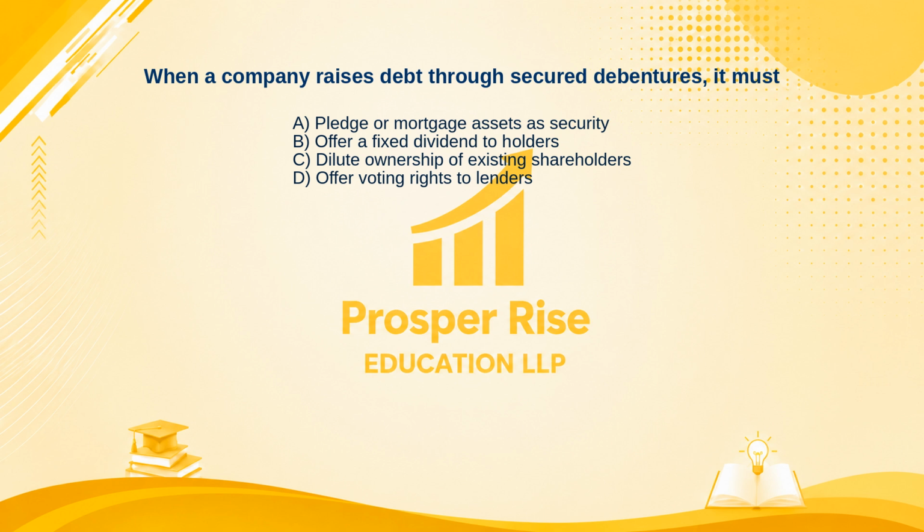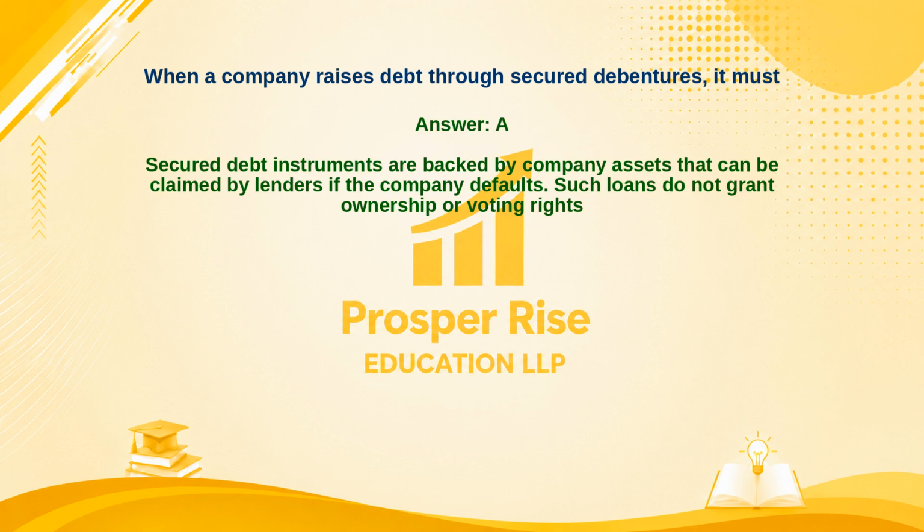Take a moment to pause the video and decide. The correct answer is option A. Let's see why. Secured debt instruments are backed by company assets that can be claimed by lenders if the company defaults. Such loans do not grant ownership or voting rights.